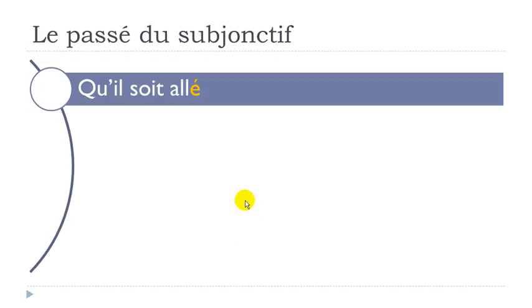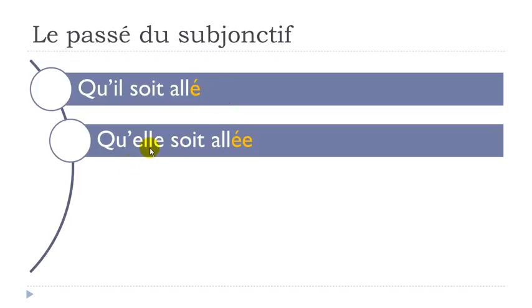If we take, well, these verbs that will require être, like you see here, qu'il soit allé. Okay, remember we saw that aller needs to be conjugated with être, like here, qu'il soit allé. So here, aller will end with accent aigu like that. But then if we put the feminine form, so qu'elle soit allée, it will be exactly as we saw for all the other composed tenses. You will have to put at the end of your participe passé the mark of the feminine, e.